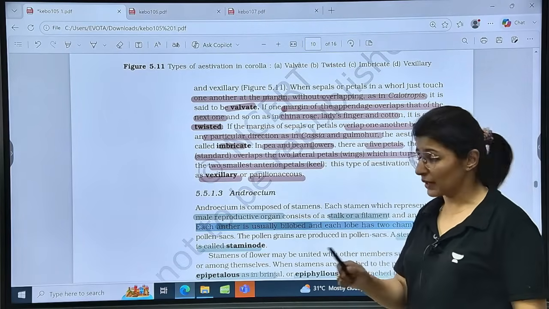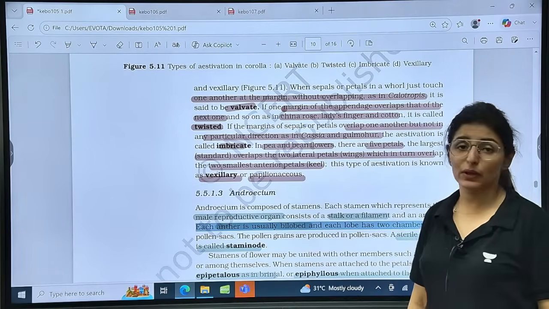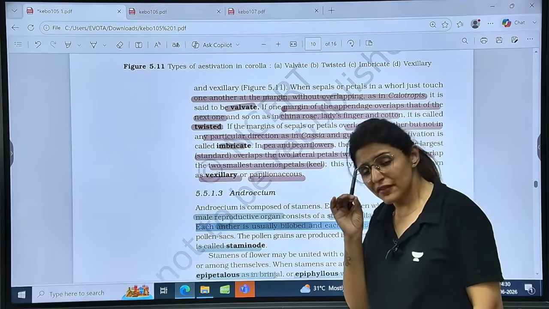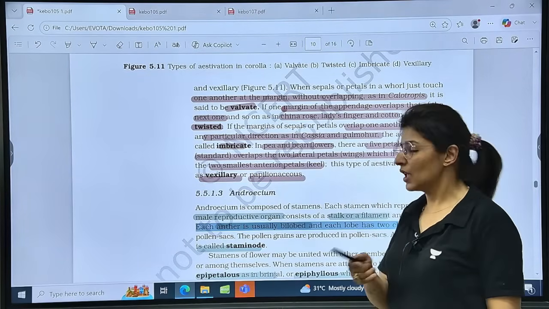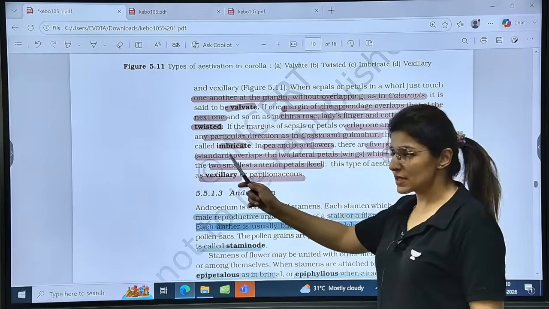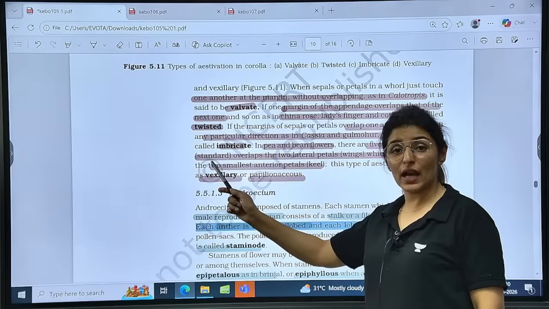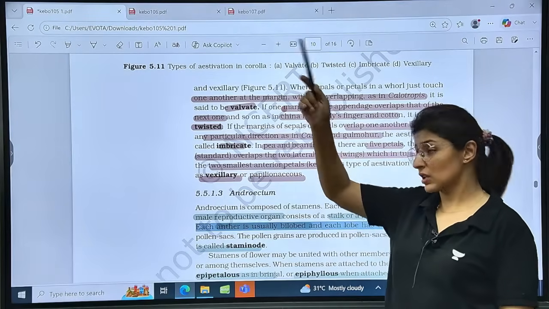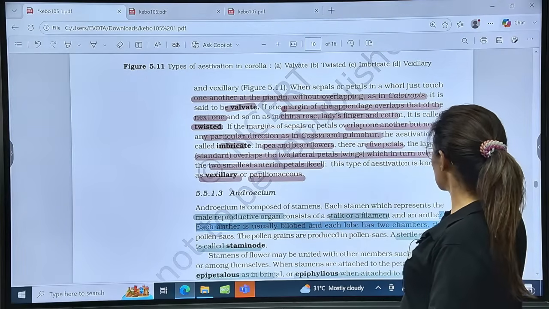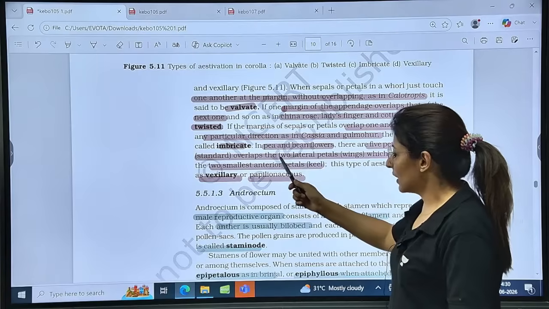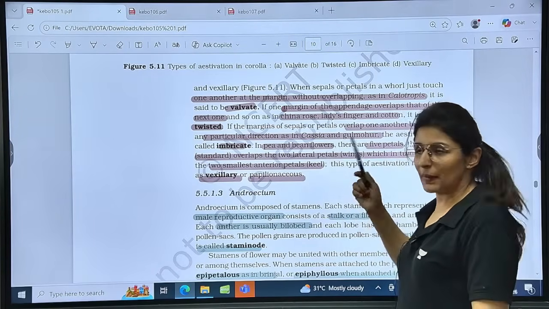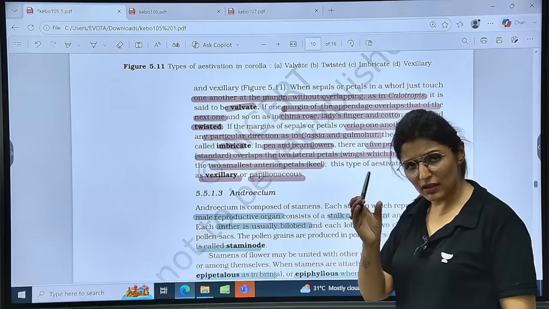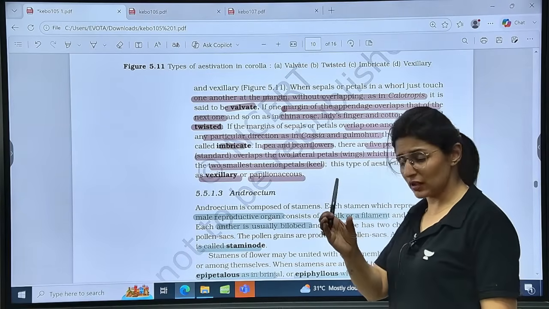Then we have the fourth type, that is vexillary, also known as papilionaceous. In this, there is a fixed pattern. The fixed pattern is that there are always 5 petals. Out of these 5 petals, one is the largest one, which is known as standard, and it is on the posterior side. Is that clear? This standard overlaps the 2 lateral petals, which are smaller as compared to the standard.